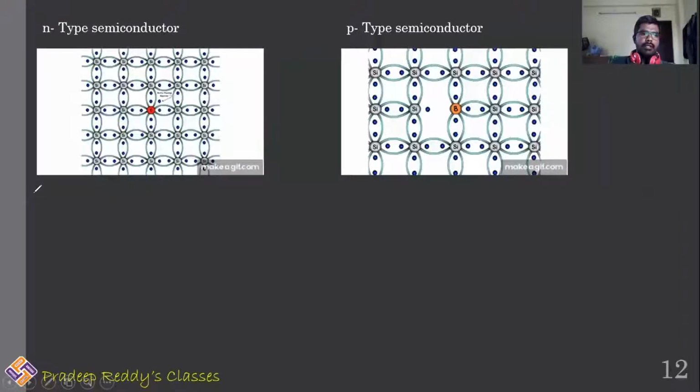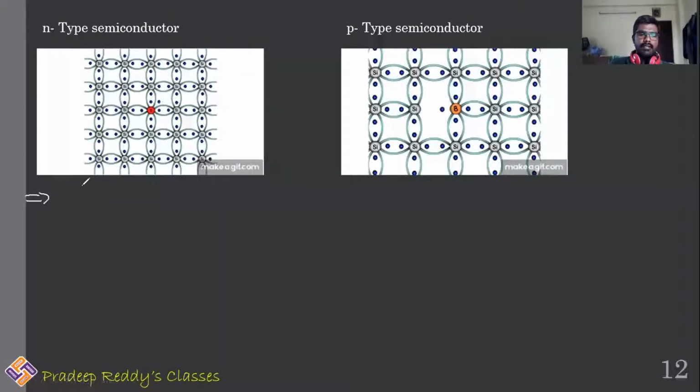So, in case of N-type semiconductor, electrons are majority charge carriers.